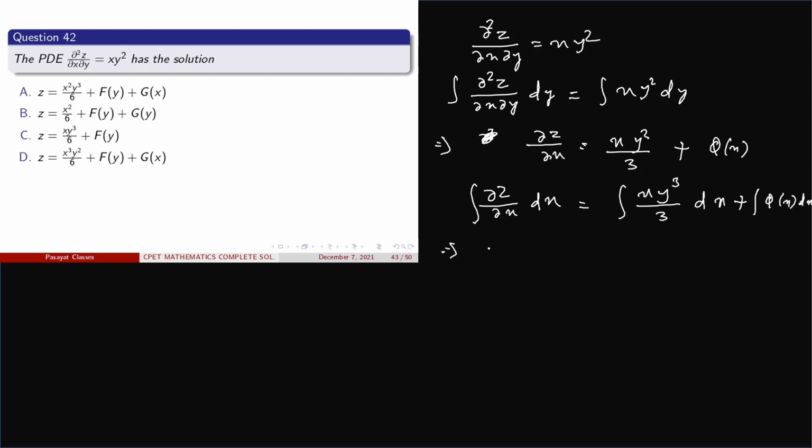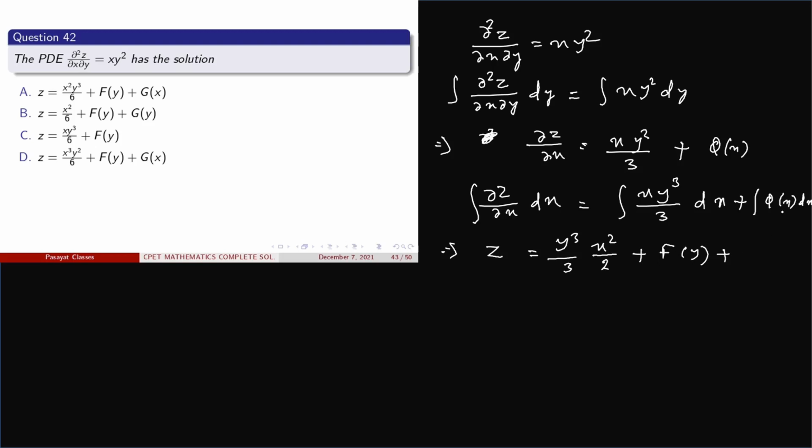So this gives z equal to y cube upon 3 into x square upon 2 plus, here we integrate with respect to x, so y is constant, so let it be f of y, plus phi of x.